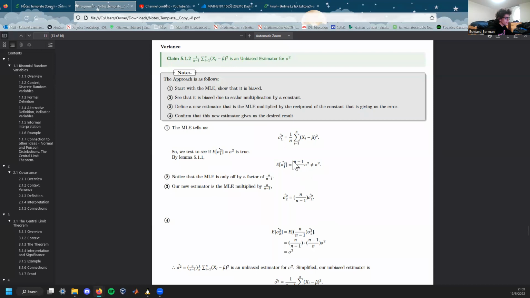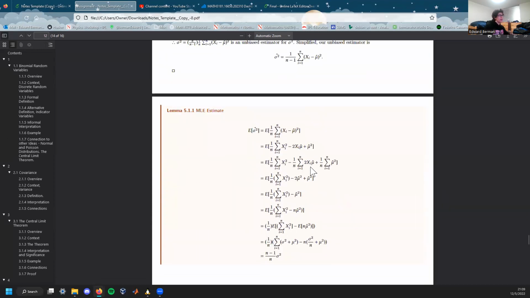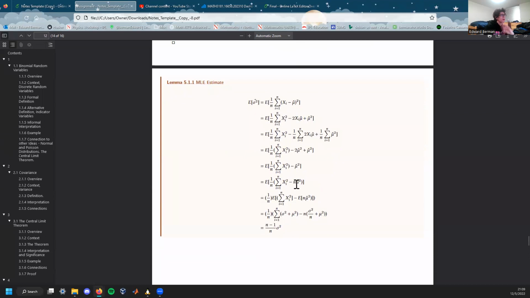But I kind of just pulled this out of thin air by introducing the lemma. So let's dive a little bit more in depth. Here is the lemma. It's a lot of algebra, which is why I decided to save it to the end. Basically, according to the maximum likelihood, the expected value of sigma hat squared is this. We expand this polynomial like so. We take advantage of the linearity of the sum and this constant. We find that this right here is equal to negative 2 mu hat squared. So we add mu hat squared to get negative mu hat squared. We multiply by n and then incorporate it into the series dividing by n.